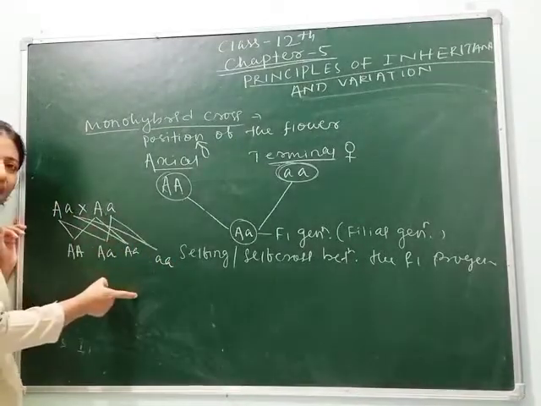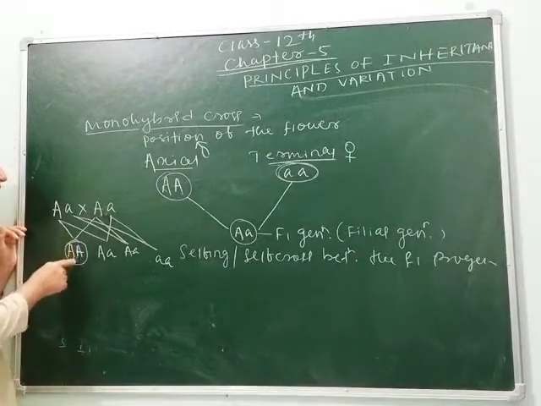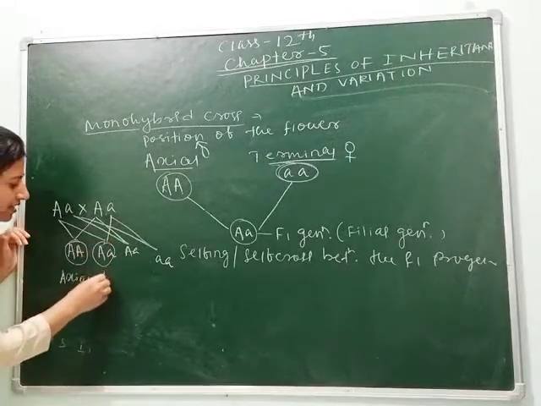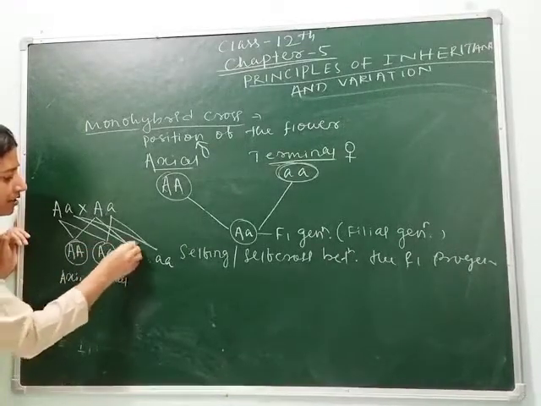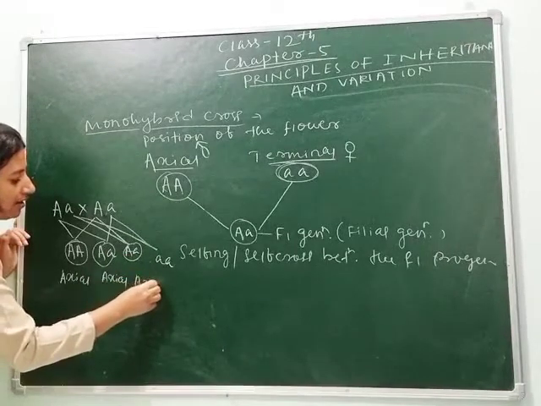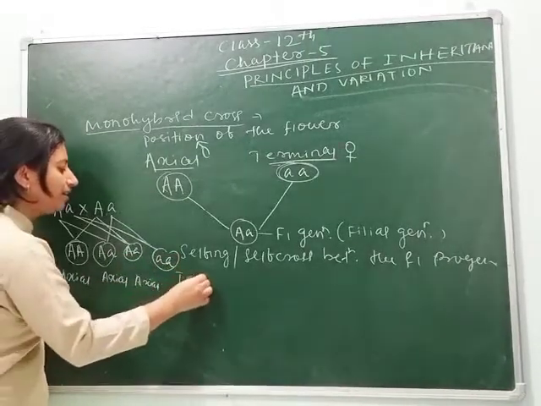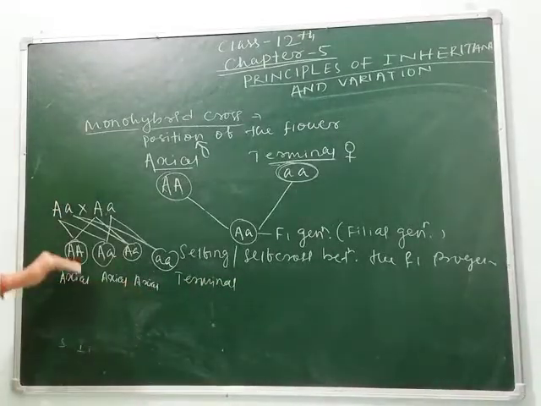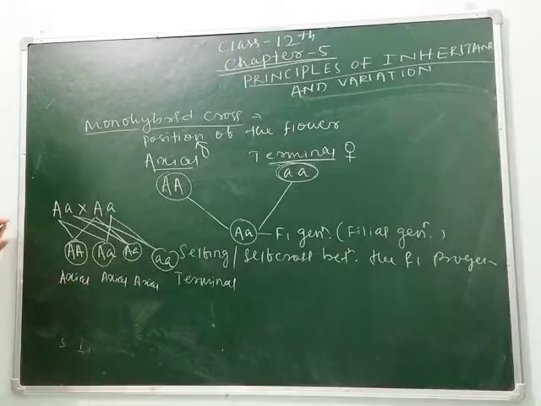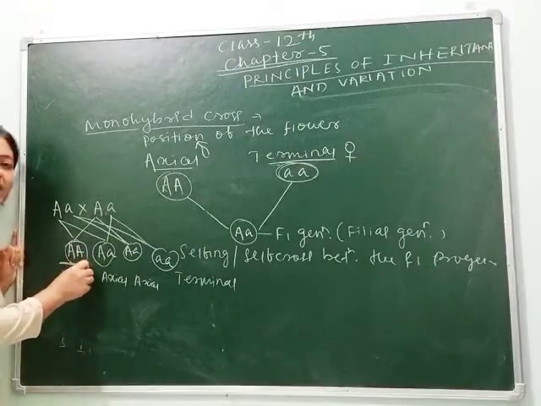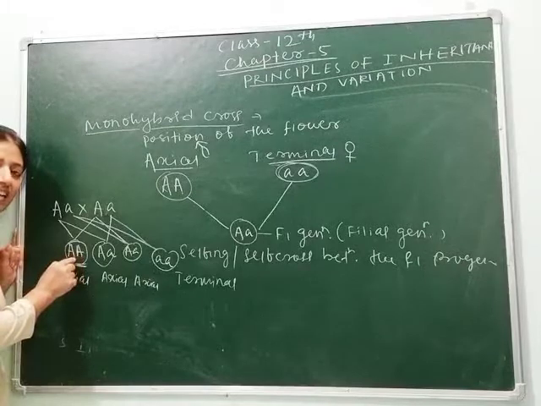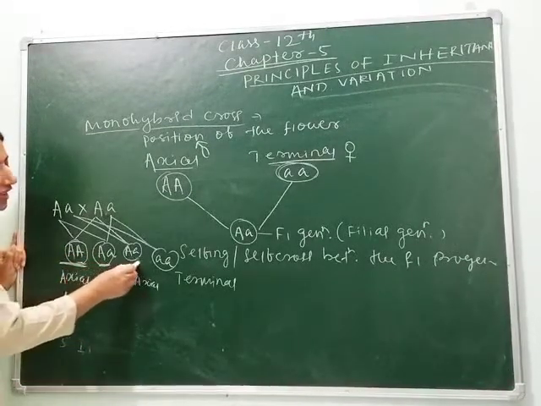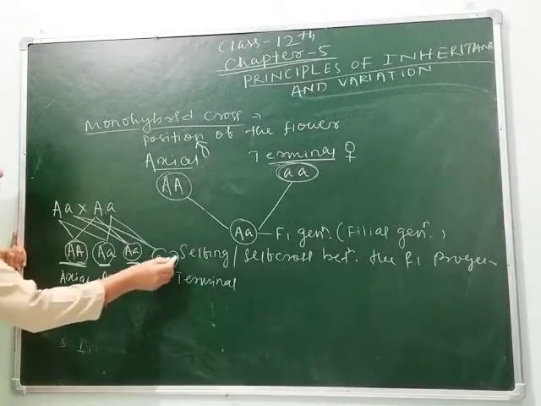Out of these four pairs of characters, this is axial, this is also axial, this also axial, and this character is terminal. Like tall and dwarf, this also expresses three axial and one terminal. One is homozygous axial, means both the alleles are the same. You know what alleles are. And here two are heterozygous, so axial, and one is homozygous terminal.